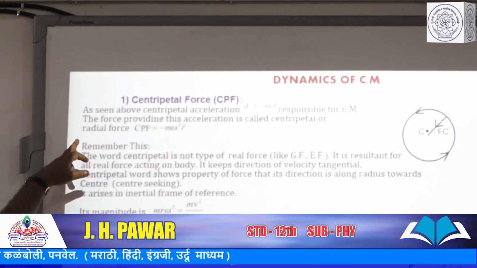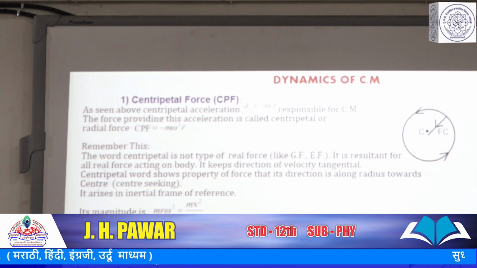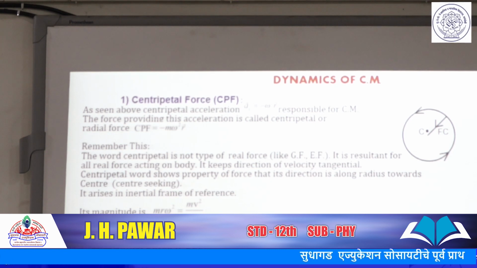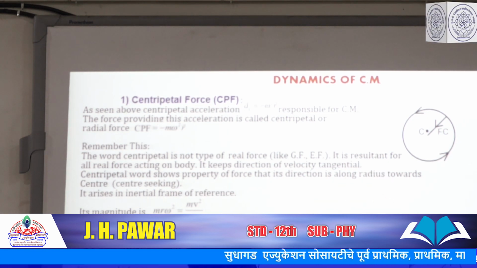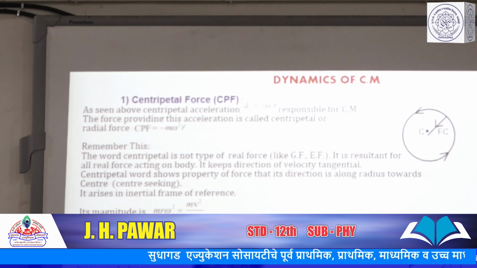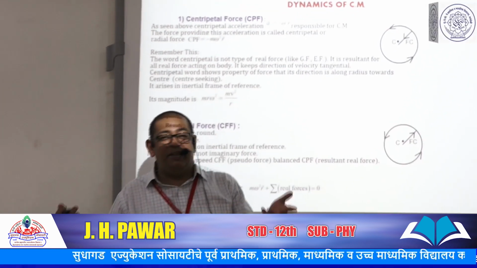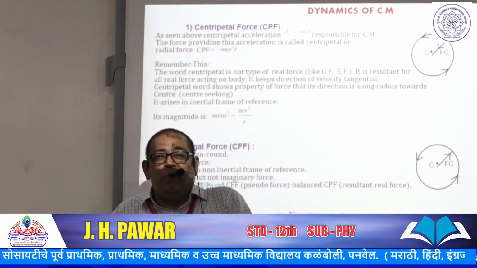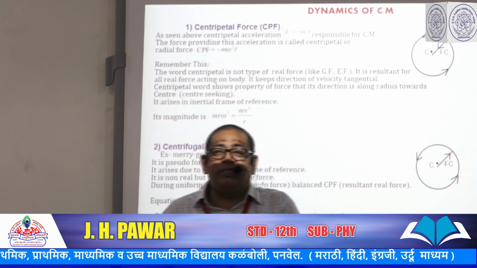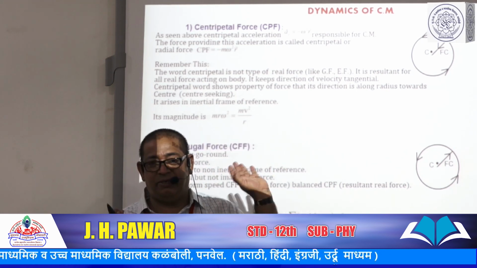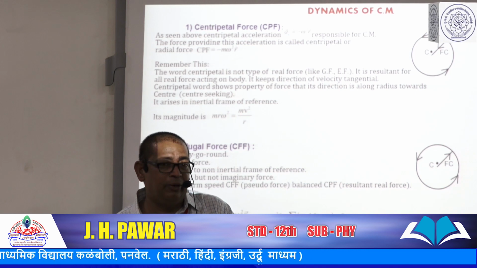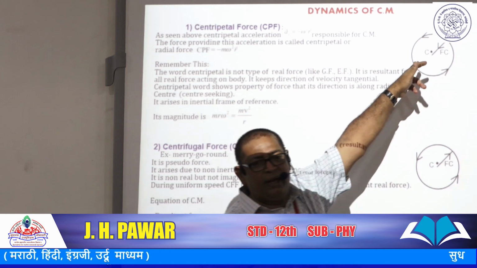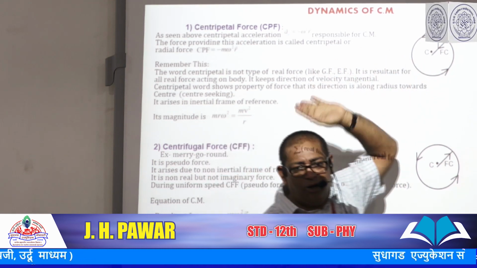Then the force providing this acceleration. Then the question is why this centripetal acceleration is there? Because some force is acting. We know that according to Newton's second law, so long as there is force, there is acceleration, or vice versa. Means when a body is moving with an acceleration, there should be some force acting on that body in the same direction, according to Newton's second law. Thereafter, here centripetal acceleration is acting on the body in case of UCM or non-UCM.